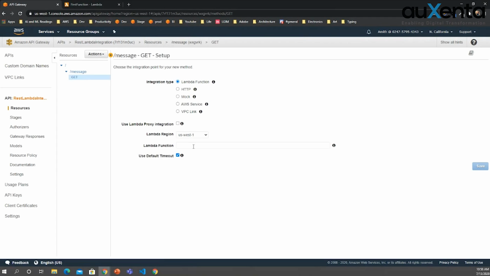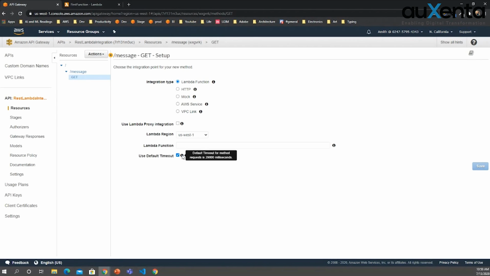Here you can see I'll not change anything, but it's good to know that this API gateway has a default timeout for a method. It says it's 29 seconds, right? What will happen is if a user calls this API through API gateway, it will wait for 29 seconds to get the response from the Lambda. If it's not there, it will give an error.